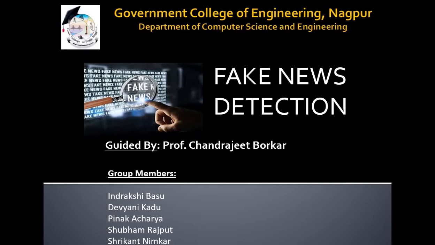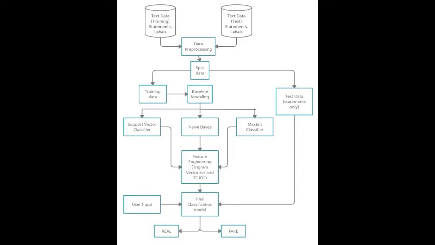The main aim of our project is to perform a binary classification of news articles as real or fake using the concepts of natural language processing and machine learning. This is the data flow diagram of our project.